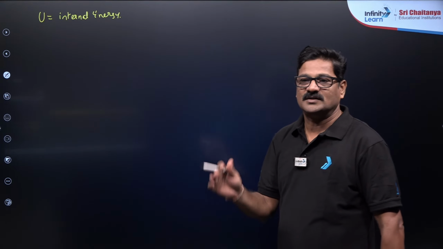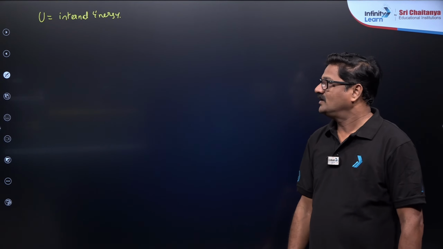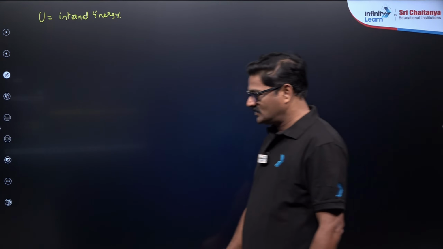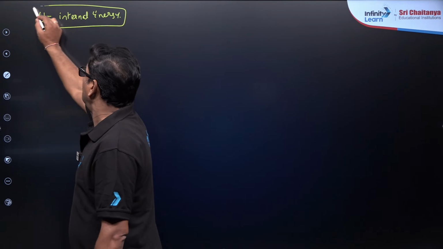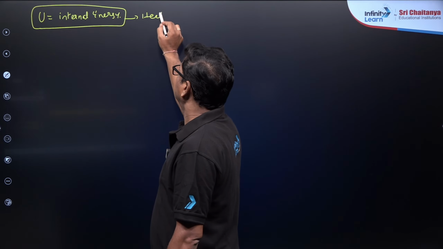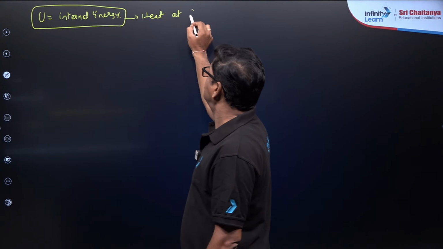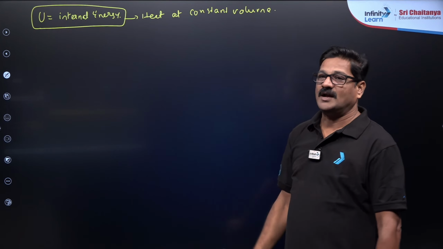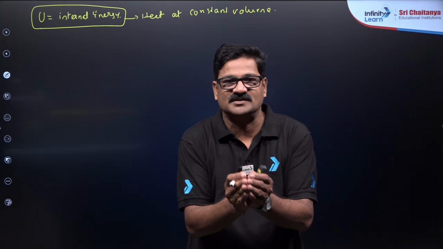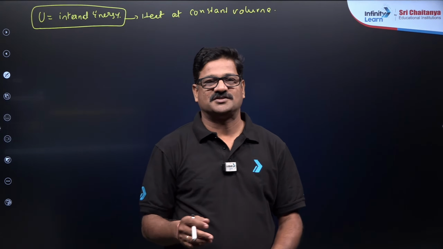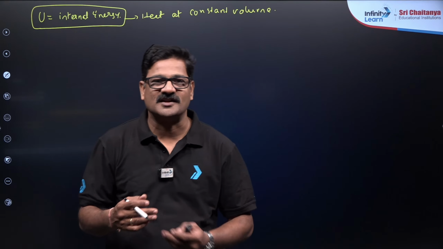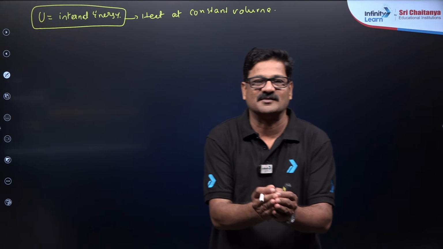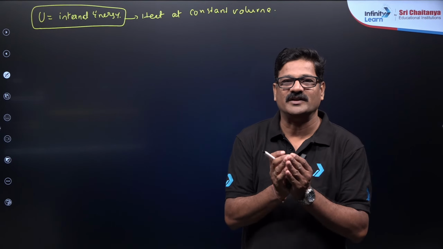In some books it is said to be A. In chemistry, I use U because in the NCERT it is given as U. I wanted to say internal energy is the heat of a system at a constant volume and the sum of all types of energies inside the system. Potential energy, kinetic energy, rotational energy, vibrational energy, what not, all discovered types of energy forms together inside the system is called internal energy.